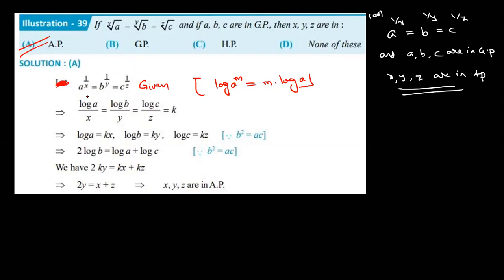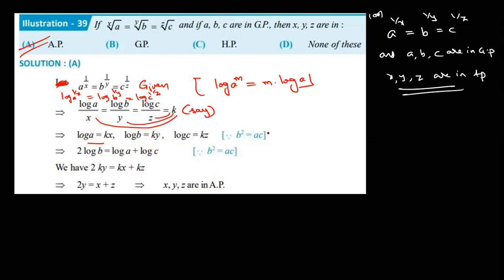So here also apply logarithm on both sides. Logarithm of a power 1 by x is equal to logarithm of b power 1 by y, equal to logarithm of c power 1 by z, is equal to k, say. Then what is log a? kx. Like that, log b is ky, log c is kz. Now, b square is equal to ac.